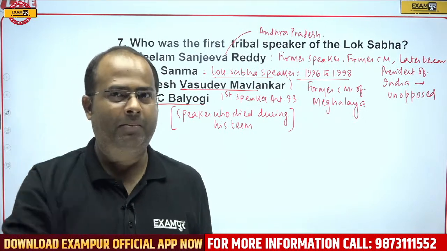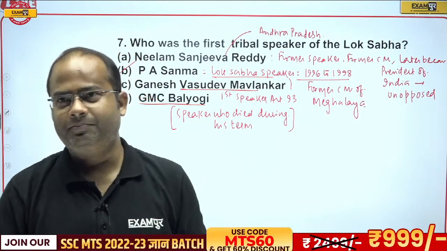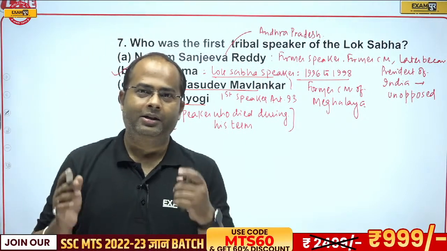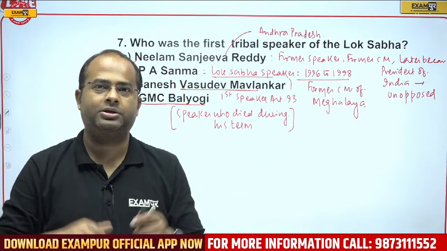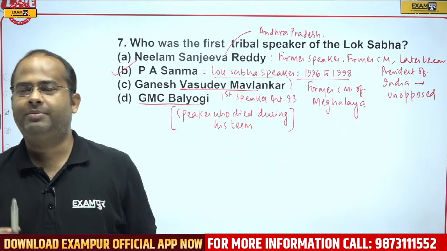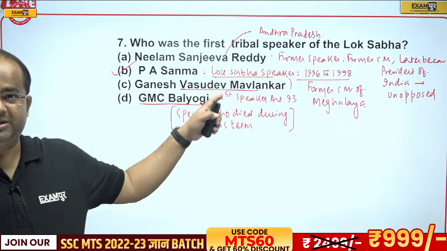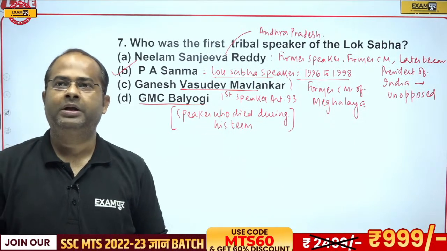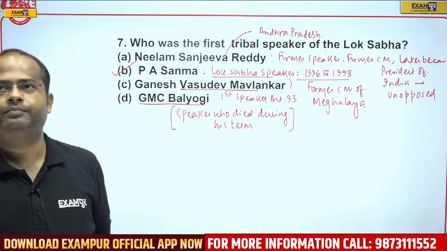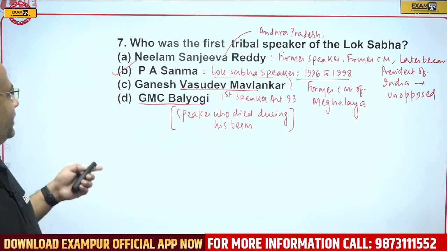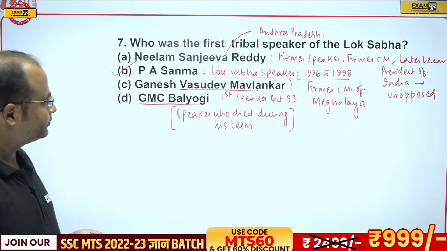So just for a month, the things changed. Just for that one month, the whole scenario changed. Now she became the youngest president. Earlier it was Neelam Sanjeeva Reddy. And the oldest president is R. Venkataraman. So the correct answer is option A.